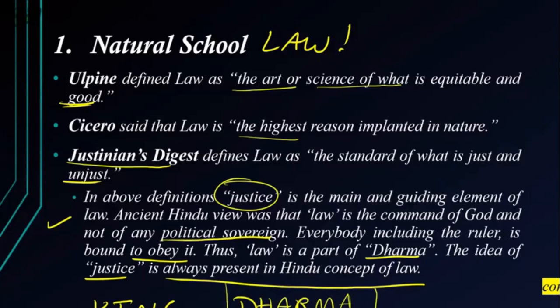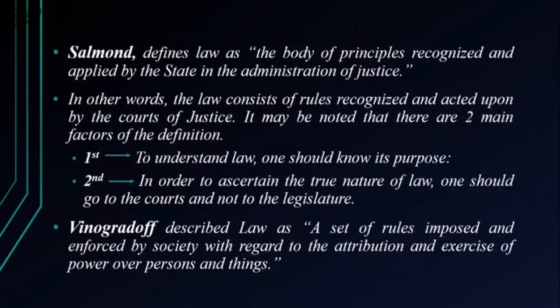We stick to the path of dharma, and our goal is dharma. Correct? That is why even in the natural school, it is a similar concept. Next, we have Salmond. Salmond defines law as the body of principles recognized and applied by the state in the administration of justice. This is a very simple way of telling it, to administer the state.